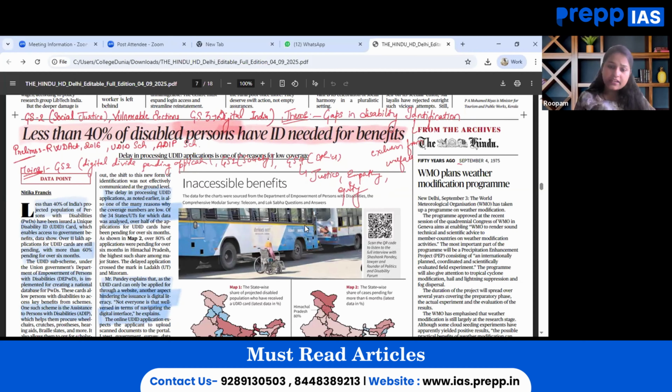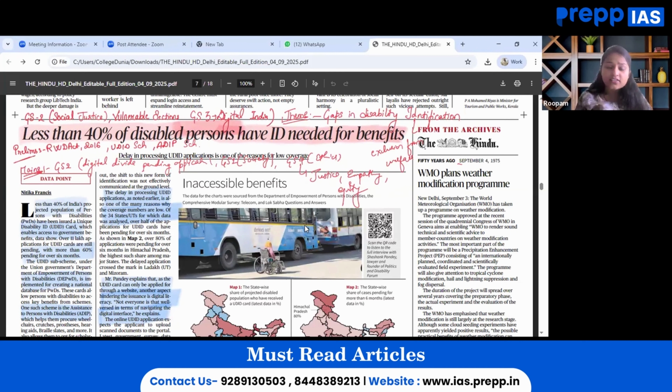From prelims perspective, the provisions that we have to revise while going through this particular article could be the RPwD Act 2016, the UDID scheme under DEPwD, and ADIP scheme benefits that can be quoted. This is relevant for GS paper 2: the implementation gap that has been highlighted here, the digital divide that is there, and pending applications for these people to get themselves recognized as disabled persons altogether.